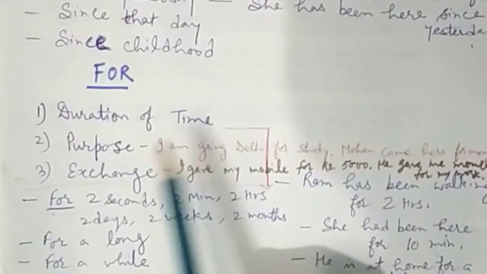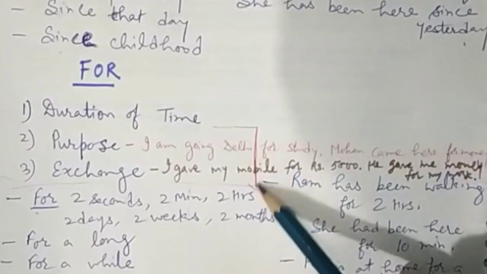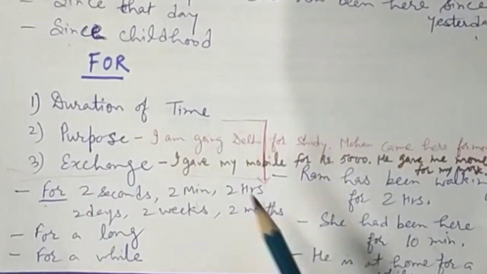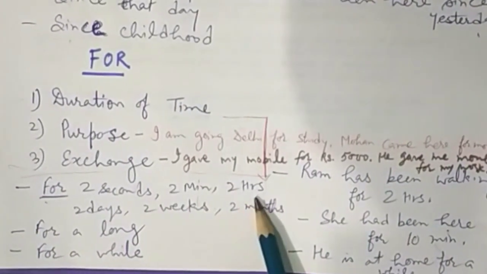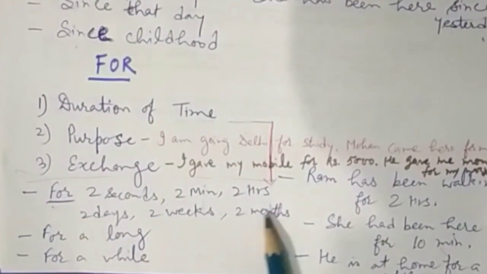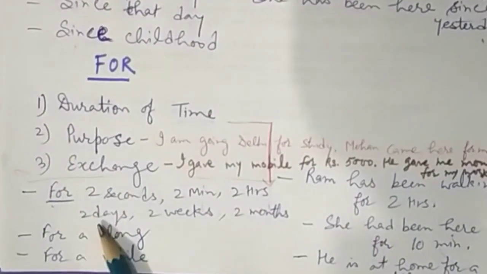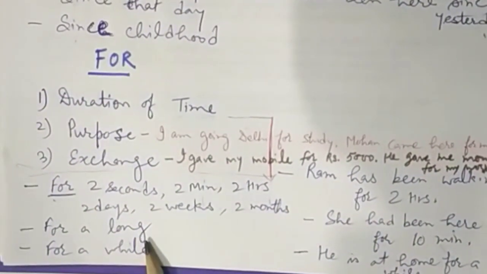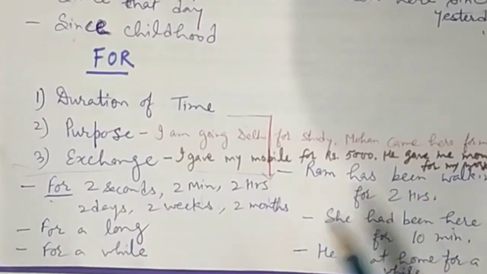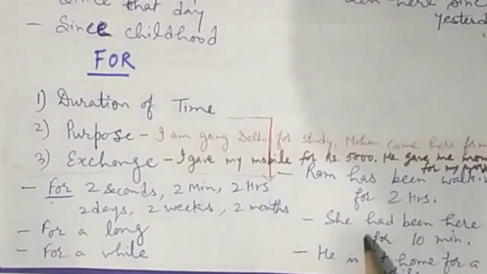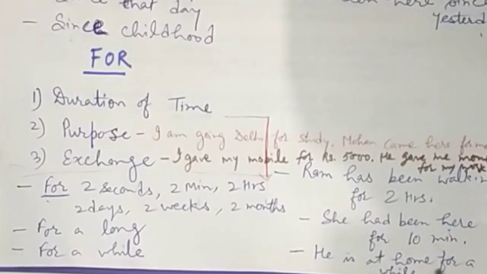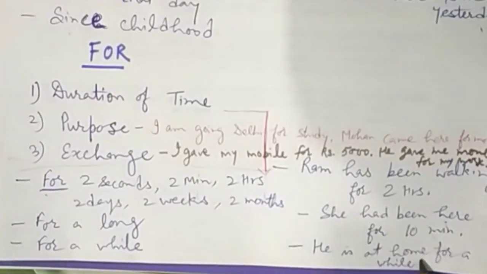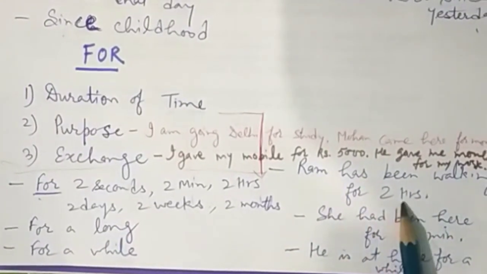Now for duration of time. Examples are for 2 seconds, for 2 minutes, for 2 hours, for 2 days, 2 weeks, 2 months, for a long time, for a while. For example, she had been here for 10 minutes. He is at home for a while. Ram has been walking for 2 hours.